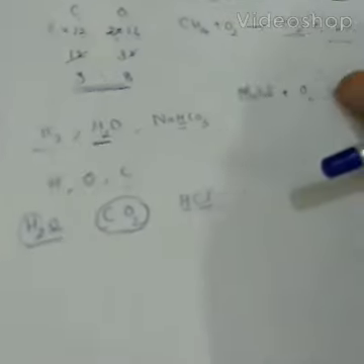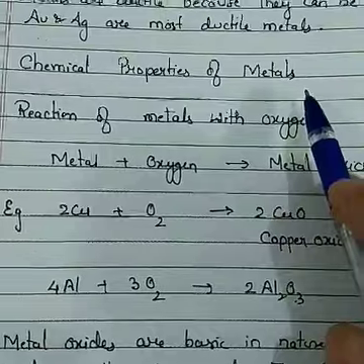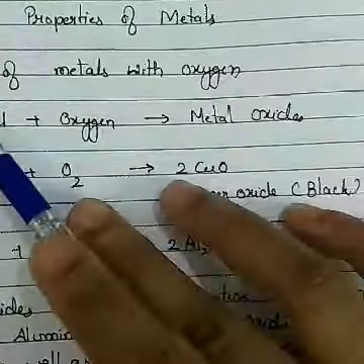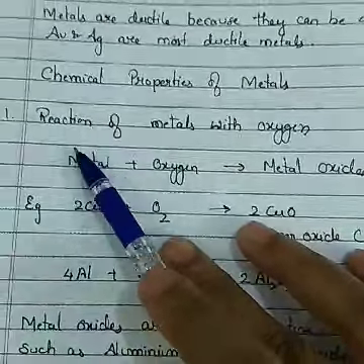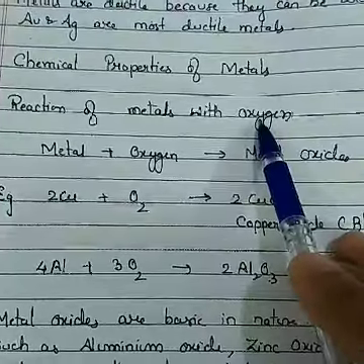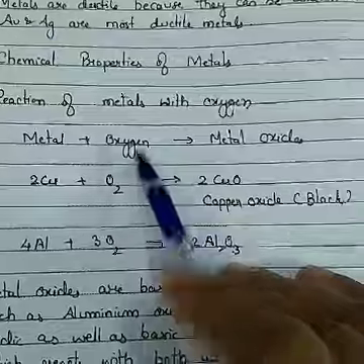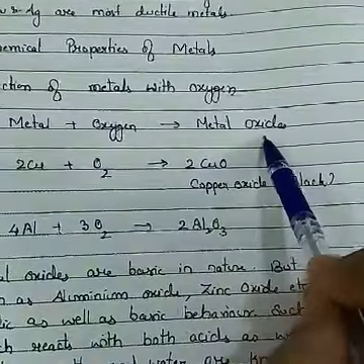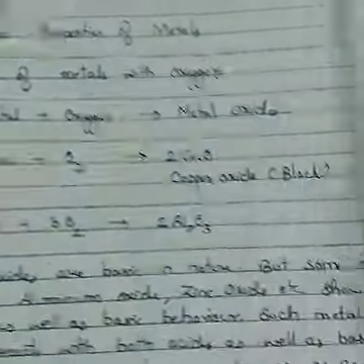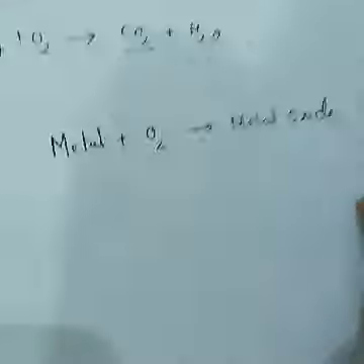Hello students. So we are going to do our next topic, that is chemical properties of metal. First, chemical properties. Reaction of metal with oxygen. Basic reaction: when metal reacts with the oxygen, it forms metal oxides. So metal plus oxygen, it forms metal oxide.